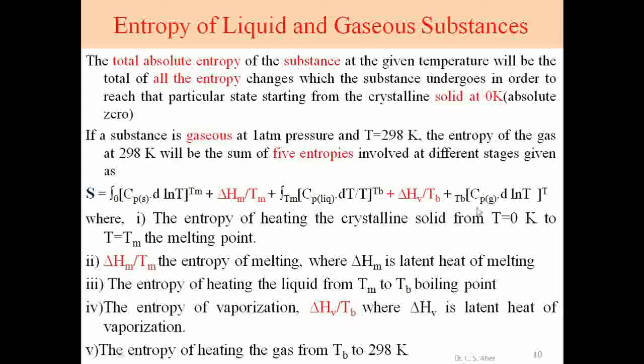So the heat capacity of the gas into d ln T, integrated between the limits Tb to T. What is Tb? Boiling temperature, up to the desired temperature, that is 298 Kelvin. So by adding these 5 entropies, collectively we get the entropy change for that gaseous substance from 0 Kelvin to 298 Kelvin. So this is about entropy of liquid and gaseous substances.